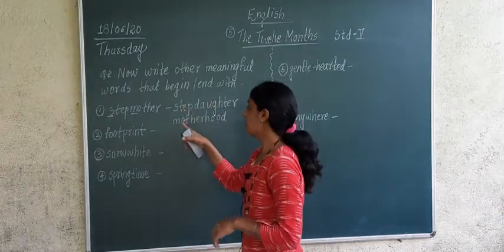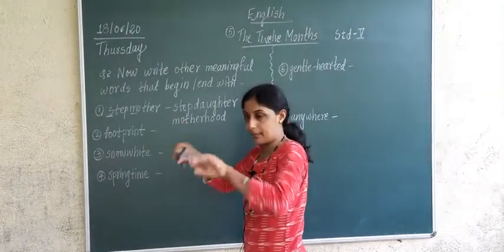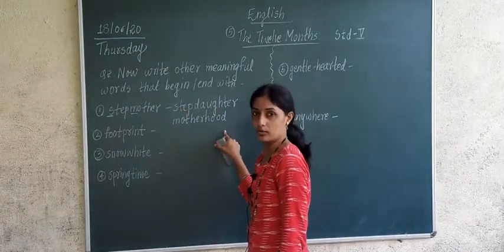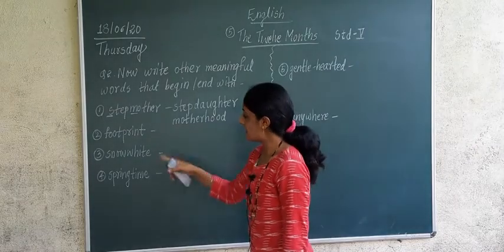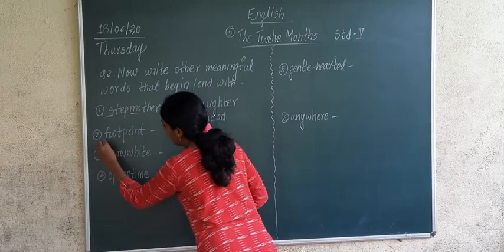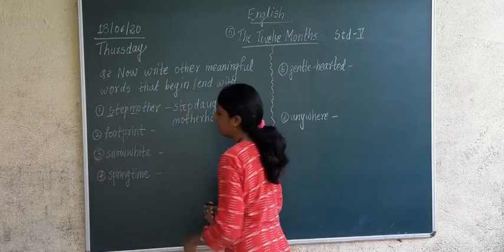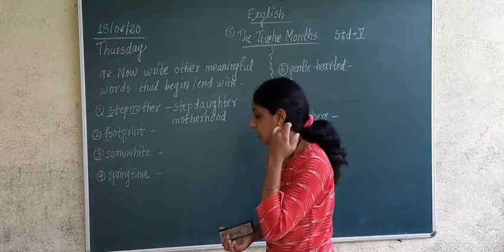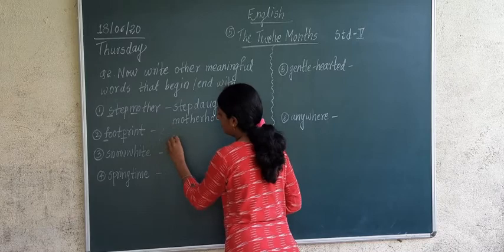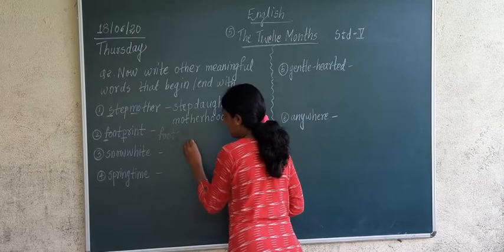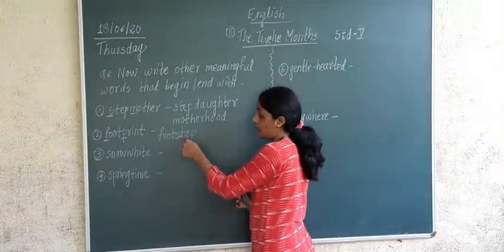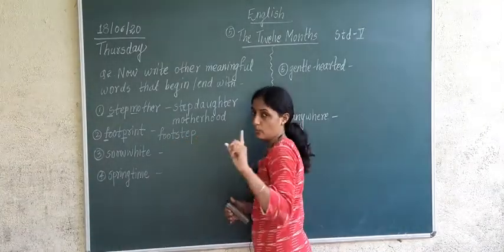Stepdaughter, motherhood. Now if you want to separate this, what will it become? Step plus daughter, and here it will become mother plus hood. Understood? In the same way we are going to do now footprint. Now we want the first word of F and the first word of print. Now you have to make 2 words from this. Now if you want to make from F, then it will become footstep. Foot plus step. 1 word is over.